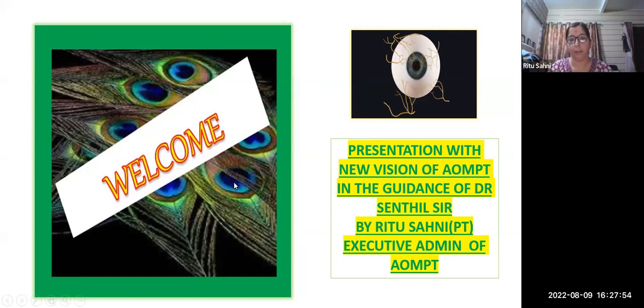because today I was doing some puja in my temple. At that time I saw this feather. Because I was preparing the PPT of the eye, my focus was only on the eye part, the eyeball. So I looked at it thoroughly. This is the same symbol of the eye, where all the layers, the outer layer, middle layer, and the inner layer, and the same center, how the cornea and how the lens are situated, were in this feather. I was so inspired by this image. It is matching with our presentation.